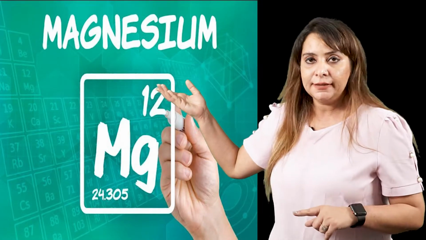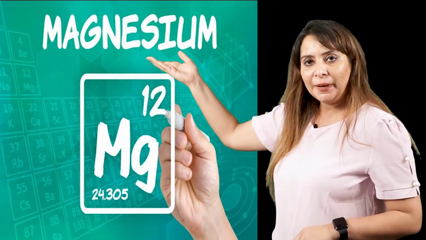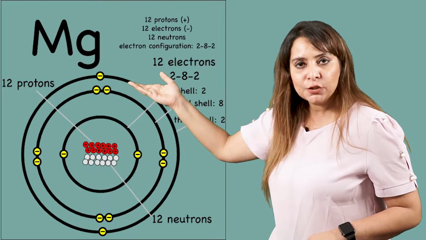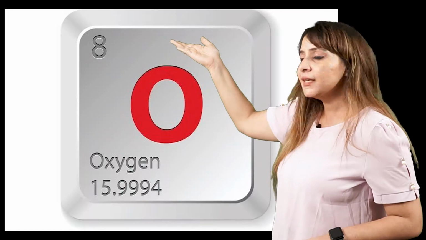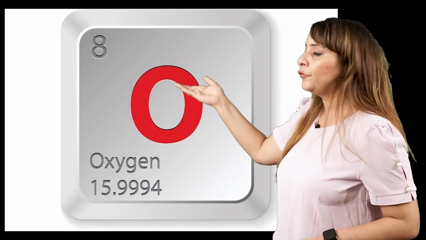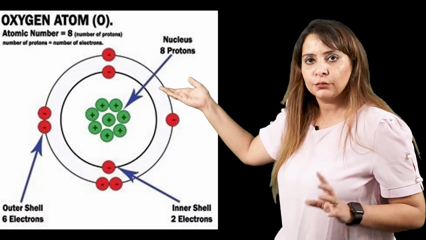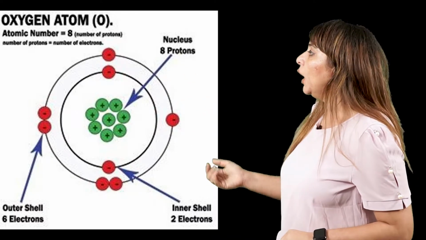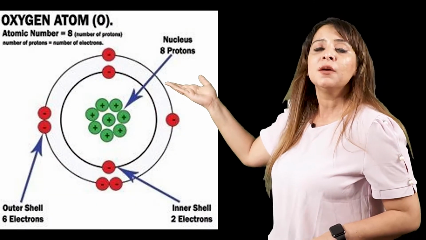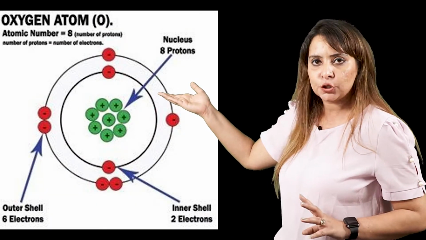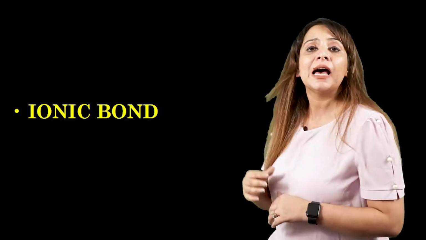Magnesium and oxygen this time. Magnesium is a metal, Mg, atomic number 12, configuration 2, 8, 2. For oxygen, atomic number is 8, configuration is 2, 6. Now we know that magnesium is a metal because it has 2 valence electrons, and oxygen is a non-metal because it has 6 valence electrons. The bond formed between a metal and a non-metal is always due to transfer of electrons. Metal will lose and non-metal will accept. That means it is an ionic bond.